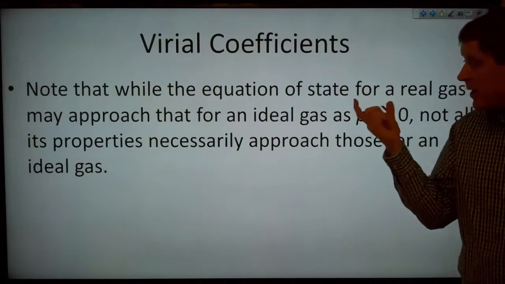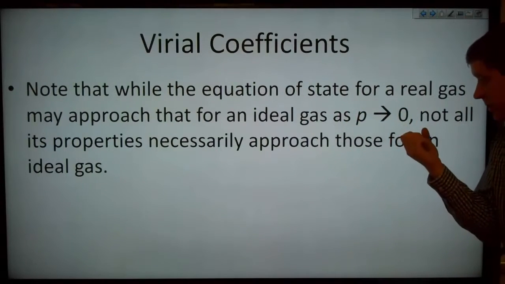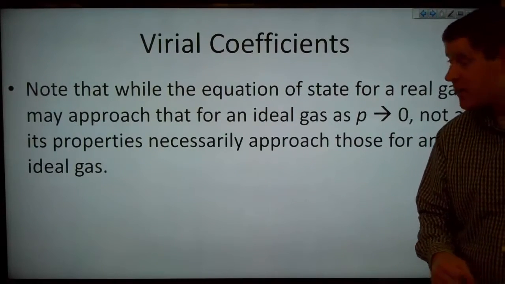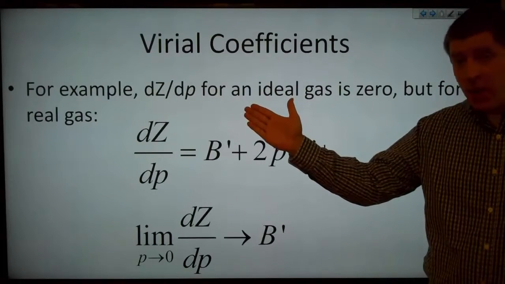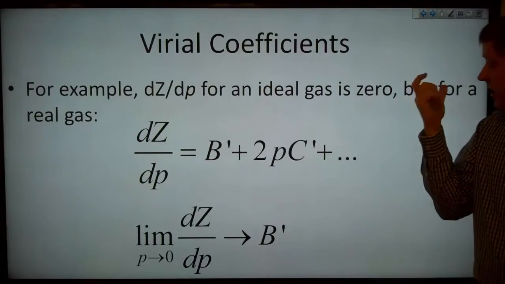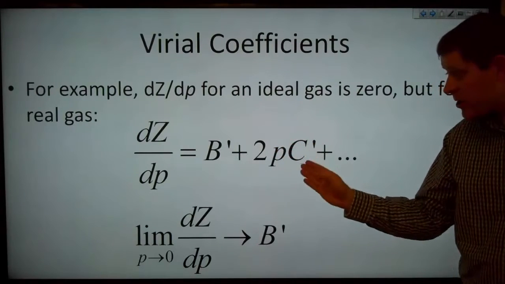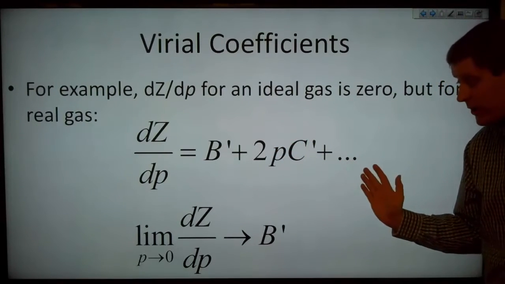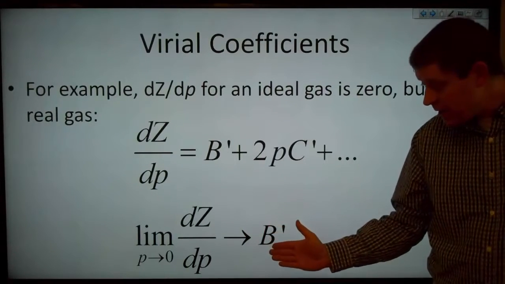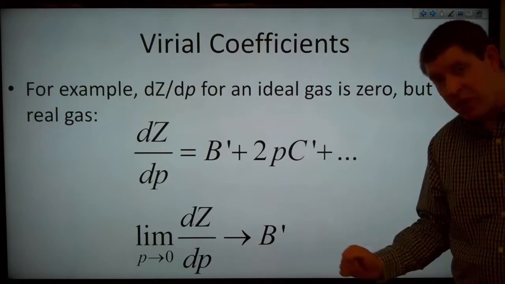Now, note that while the equation of state for a real gas may approach that for an ideal gas as pressure approaches 0, not all of its properties necessarily approach those for an ideal gas. For example, the change in compression factor with respect to pressure for an ideal gas is 0. But for a real gas, dZ/dP is equal to B prime plus 2P C prime, and so on. And that means that the limit of dZ/dP as pressure approaches 0 is B prime.